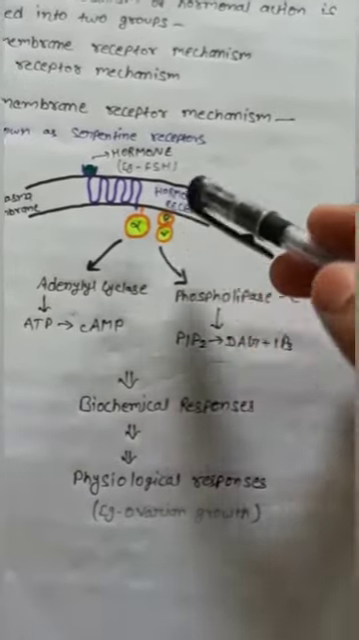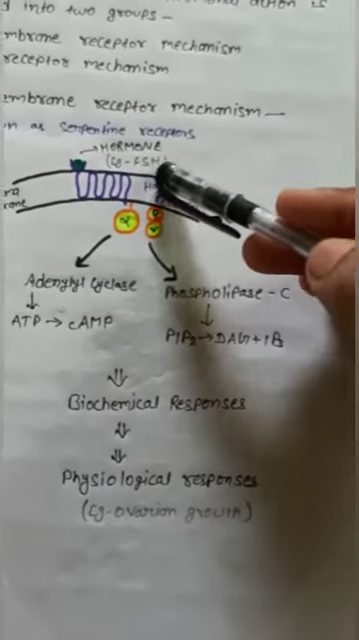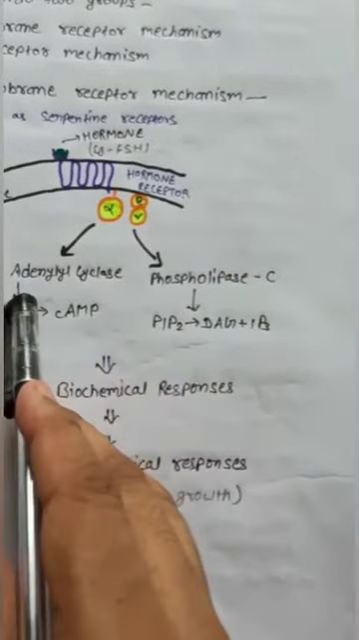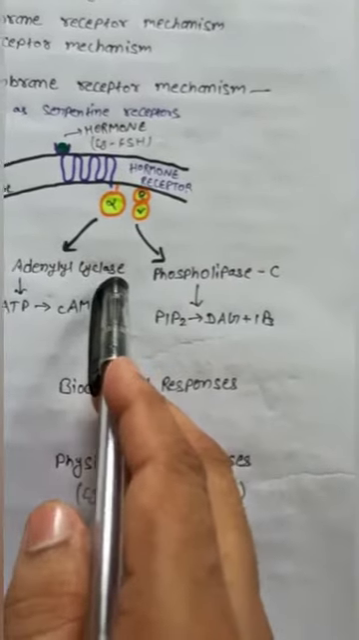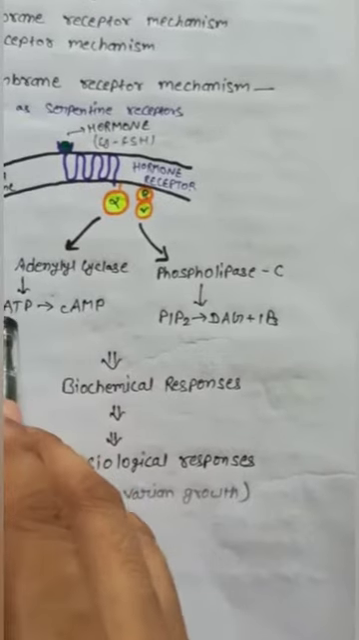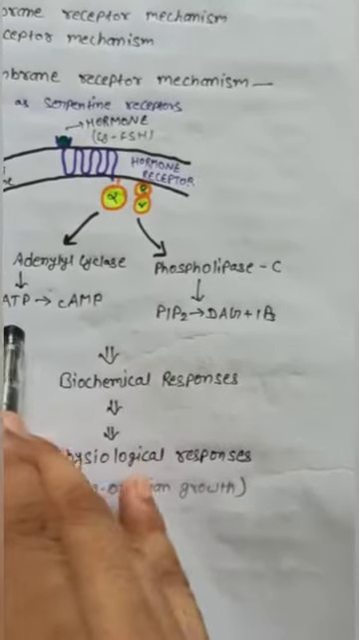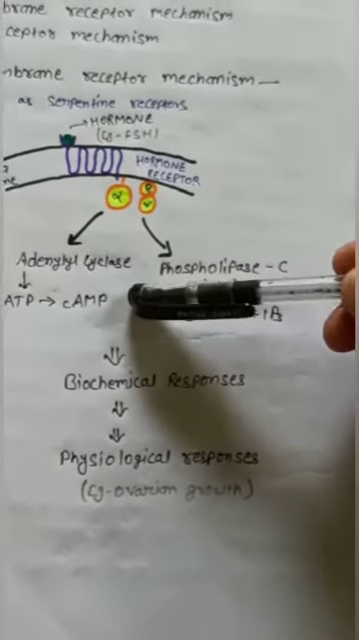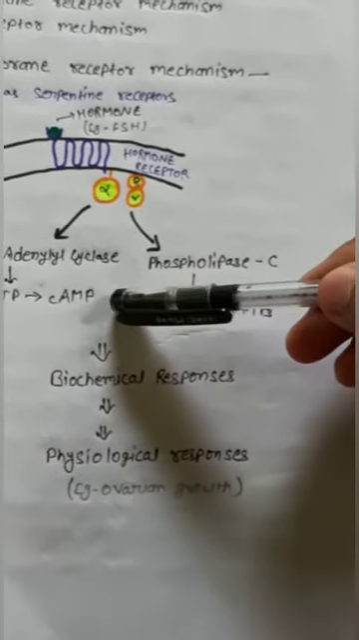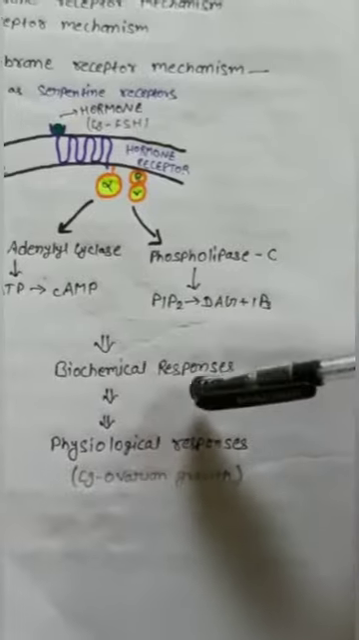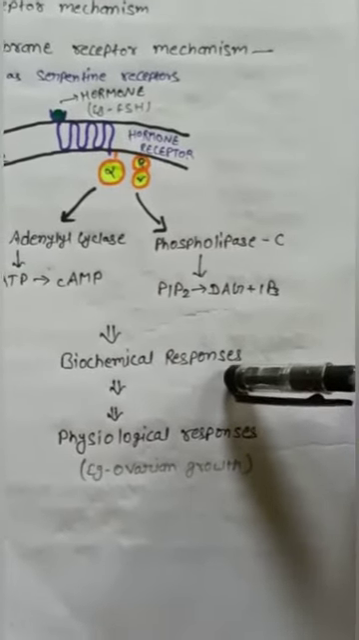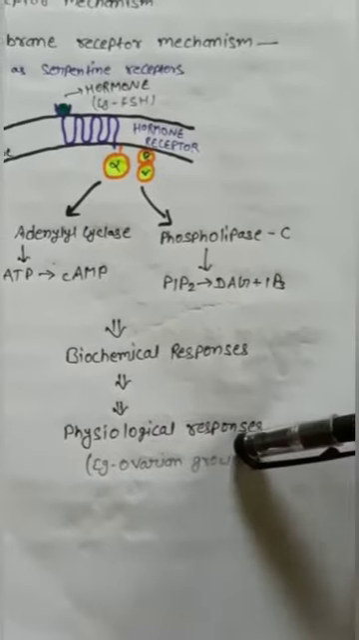Binding of hormone, that is FSH, on a specific receptor on the target cell activates the enzyme adenylyl cyclase in the cell membrane and causes production of cyclic AMP with the help of ATP. Cyclic AMP acts as a secondary messenger and it activates various enzymatic reactions to cause biochemical responses. Biochemical responses produce physiological responses, that is ovarian.